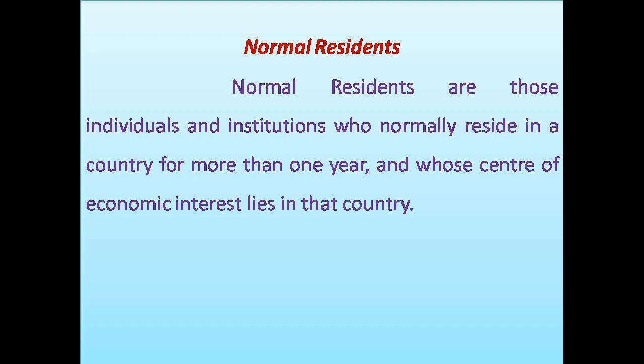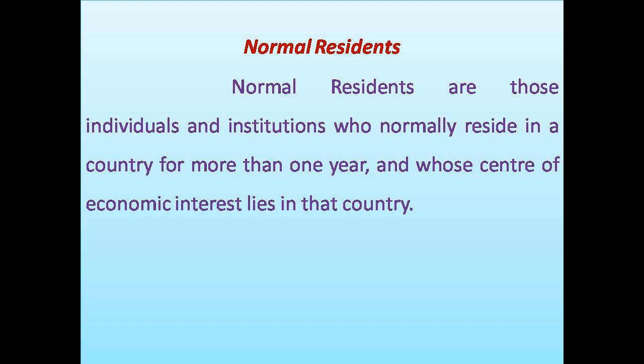When you say center of economic interest, we mean earning income, amassing wealth, spending income, all these activities. So if all these activities are carried out in a country by an individual or by an institution, we say his or that institution's center of economic interest is lying in that country. So who is a normal resident?